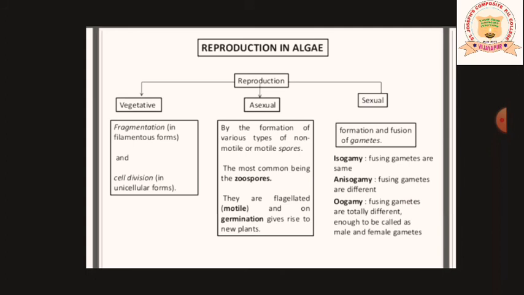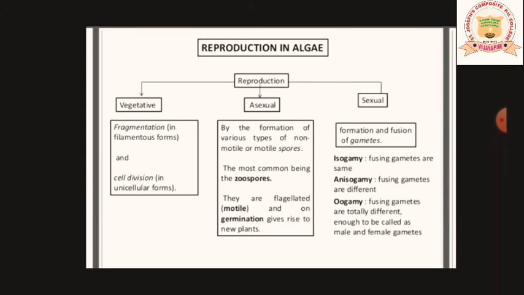It may be similar or dissimilar. Okay, so reproduction in algae is carried out by three methods: vegetatively by fragmentation, asexually by the formation of motile and non-motile zoospores, and sexually by the fusion of male and female gametes.